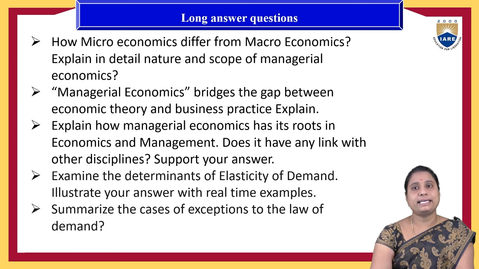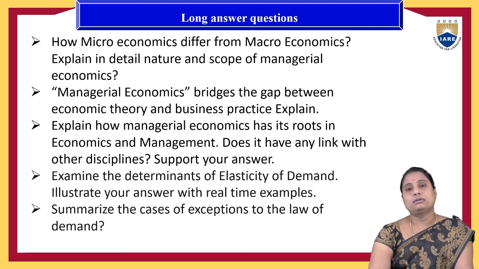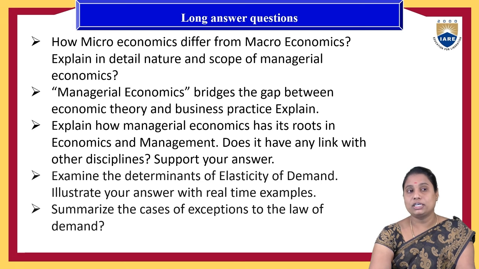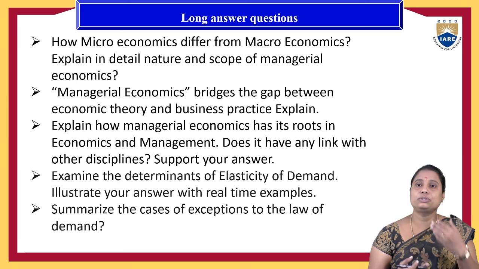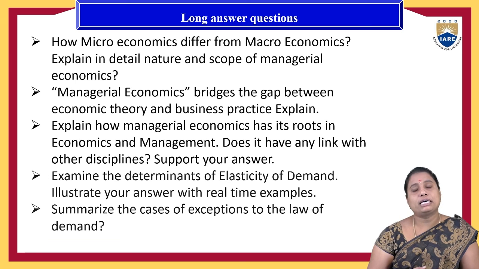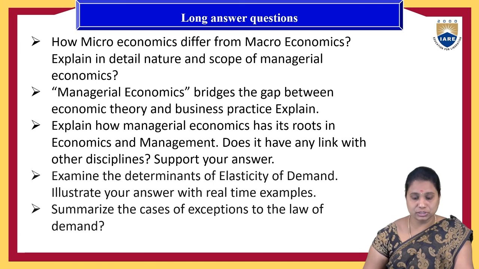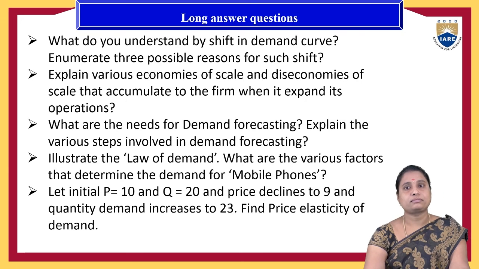And summarize the cases of exceptions to the law of the demand, means exceptional cases like luxury products, Veblen products, Giffen paradox, as well as ignorance, not having the knowledge, misleading, etc. All these cases you can take into consideration, and you can explain how they are not applicable to the law of the demand with a graphical representation and examples.